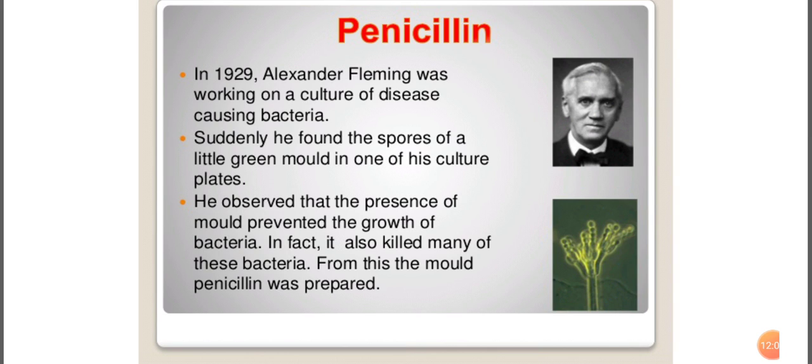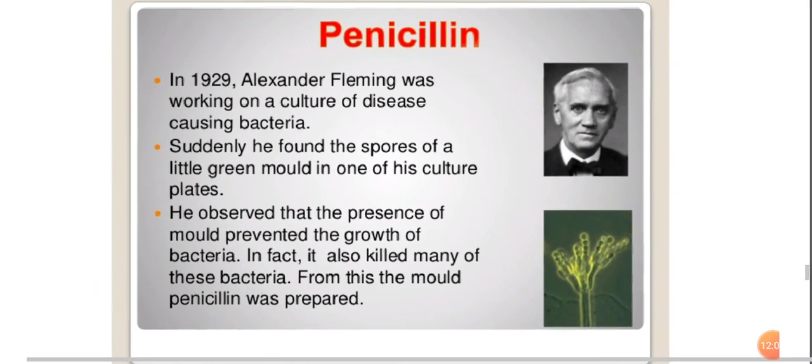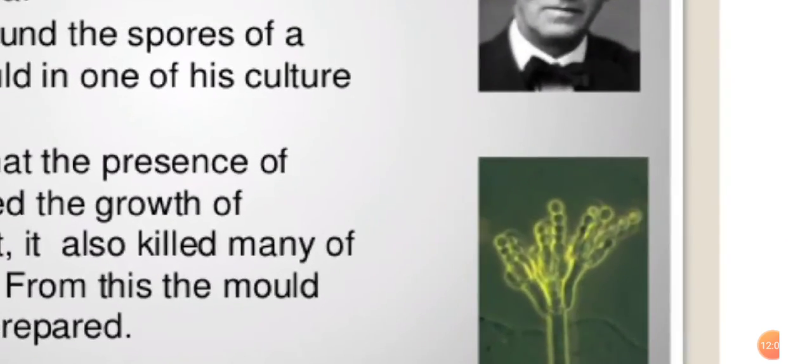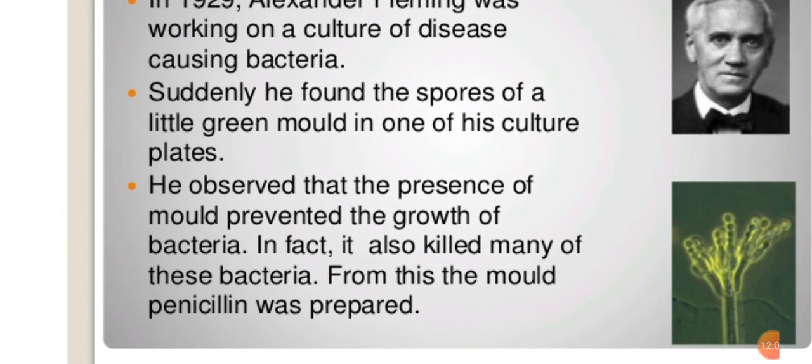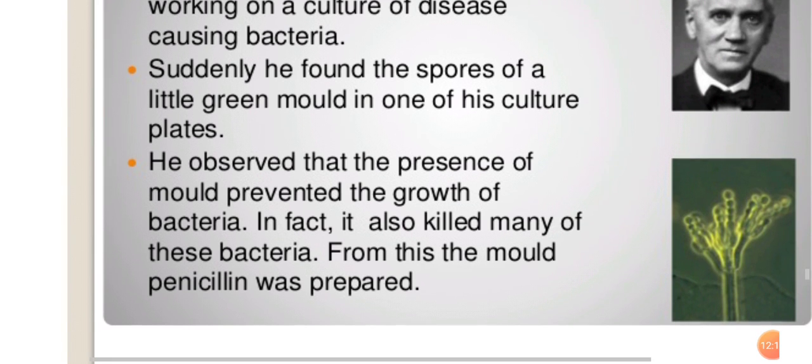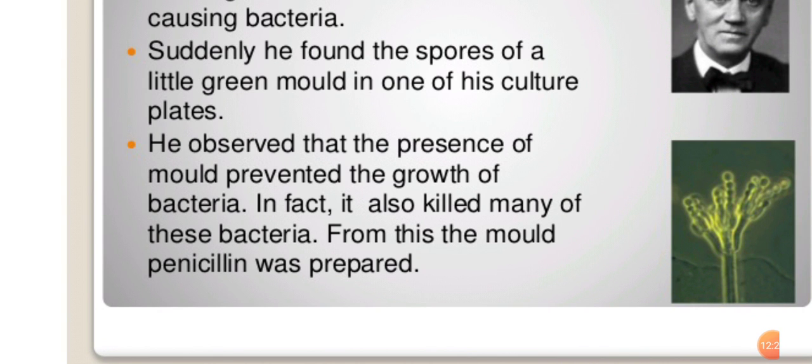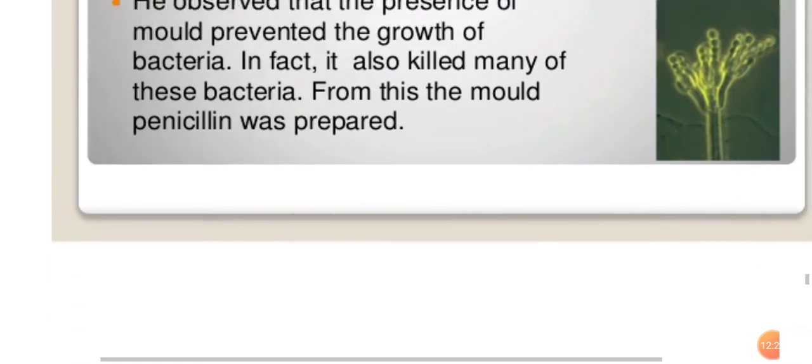See here in the figure, the dotted-like structure is known as the spore. He observed that the presence of the mold prevented the growth of bacteria. In fact, it also killed many of these bacteria. From this, the medicine penicillin was prepared.